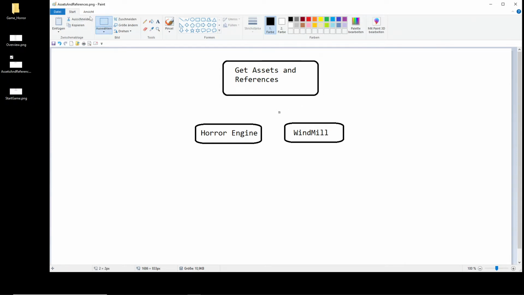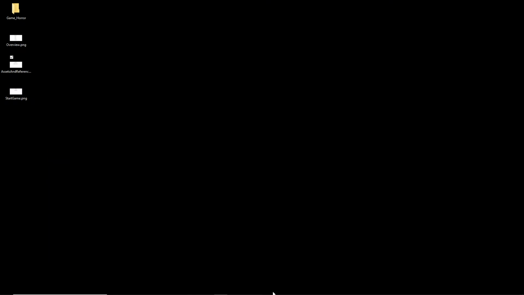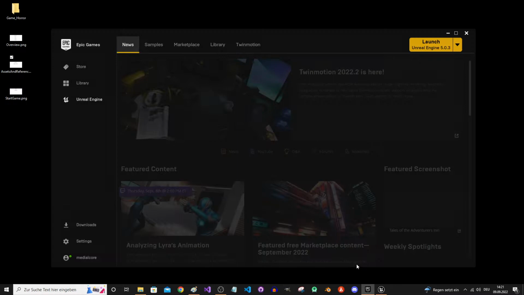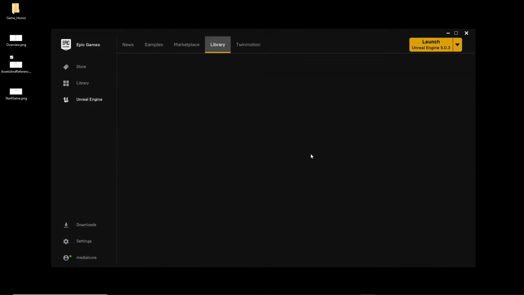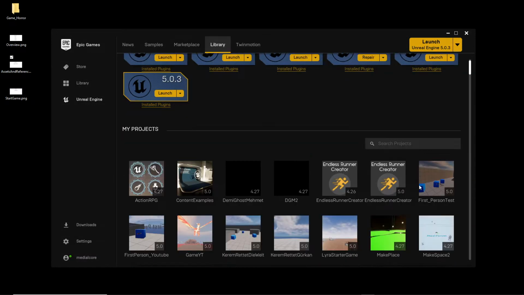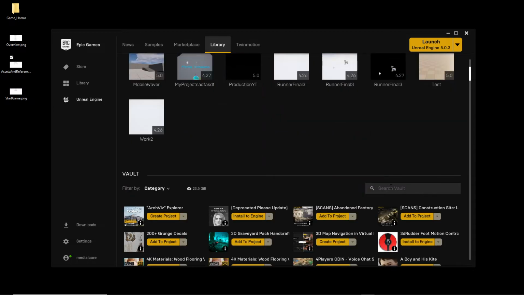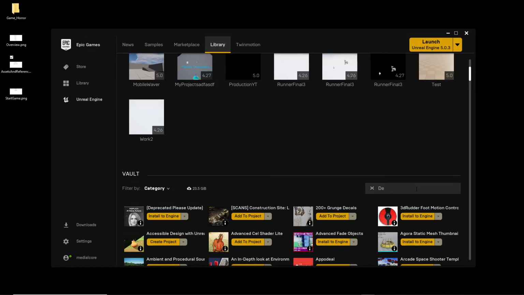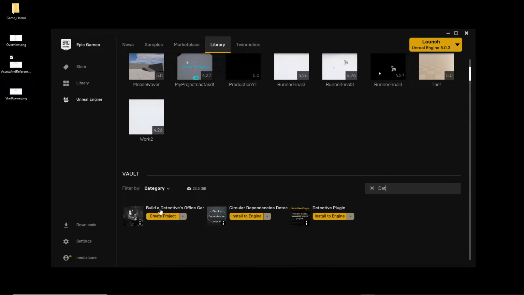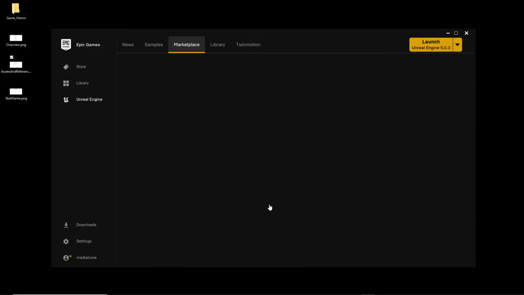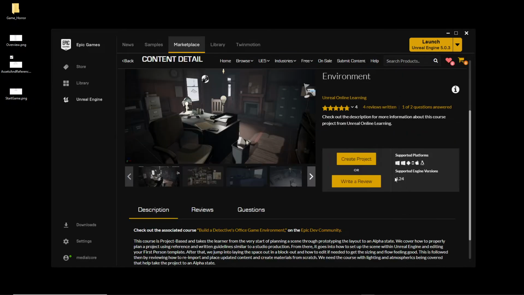Let's save this one here, Control S, and let's go here to the engine. Here in this library, I want to show you that if you have many assets, that's nice. Here was this detective asset, which I wanted to show you. Normally I take, yeah, that's here, building detective. This one I wanted normally too, but why do I say normally? Look what we have here. We have a problem. It's a version.